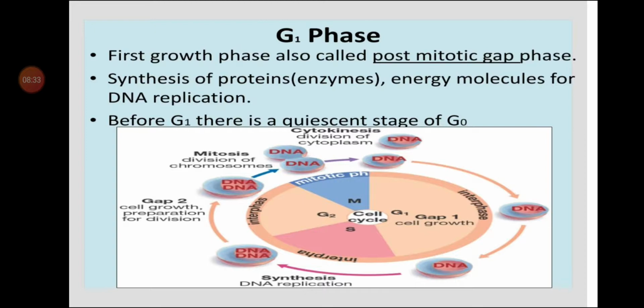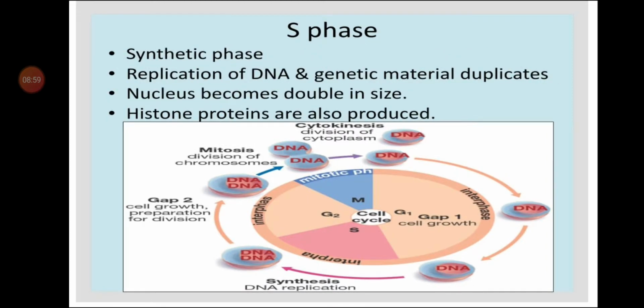Some cells do not have a gap phase in their cell cycle, whereas some cells spend the maximum part of their life in a gap phase. Such cells are said to be in the G0 phase, that is, when cell division does not take place. So let us move to the next phase, that is S phase.